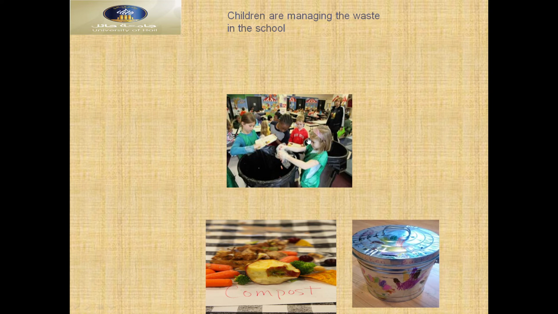Children have been trained, and this is the waste composting, making compost here. Covered bin, airtight bin. Waste can be put into the bin and made airtight.